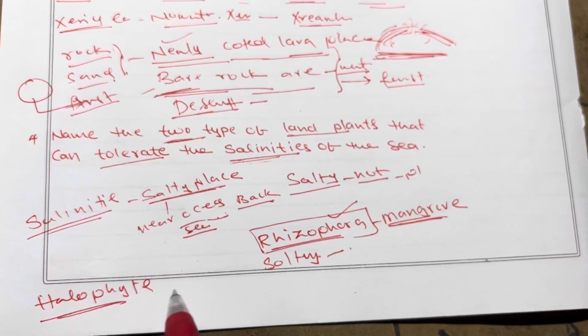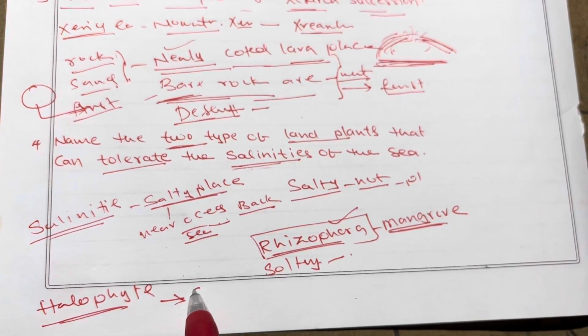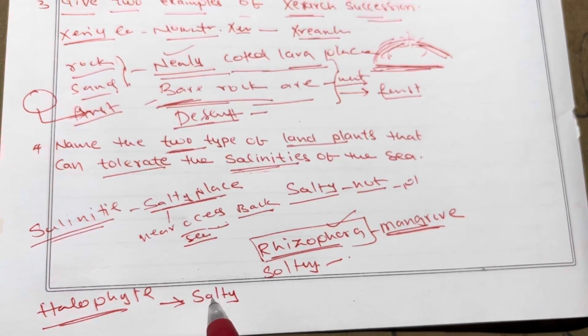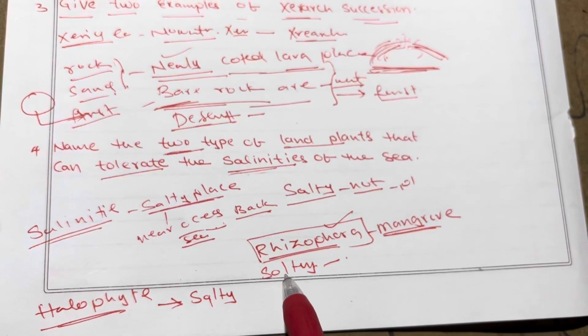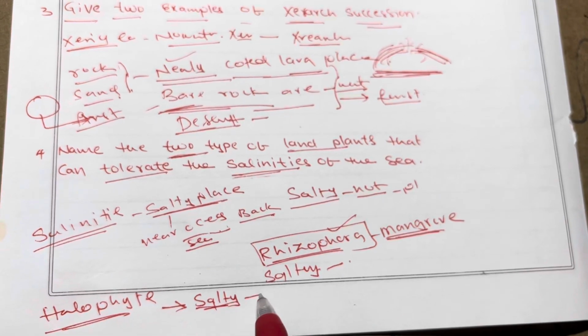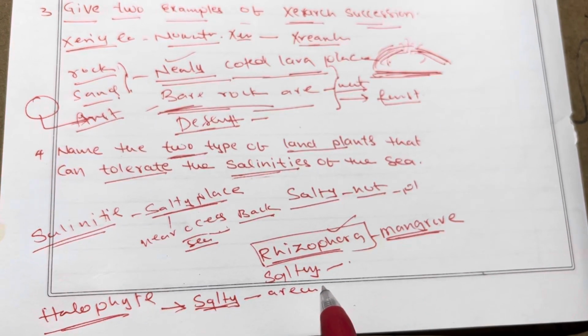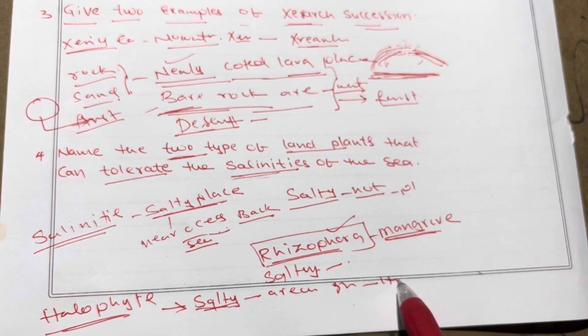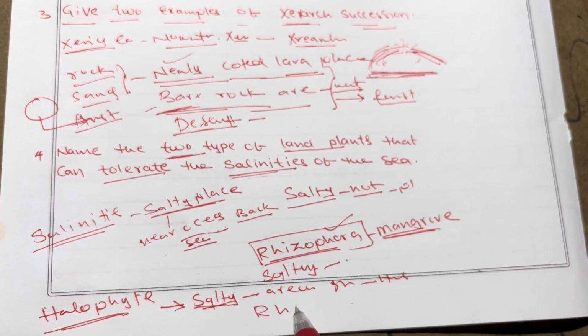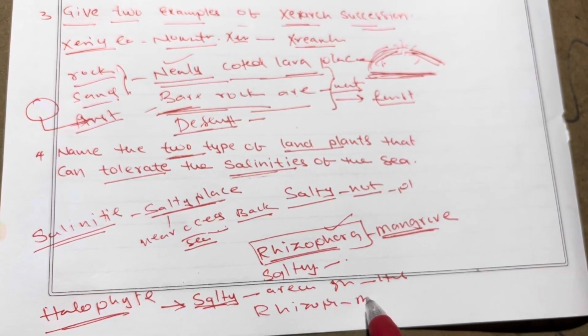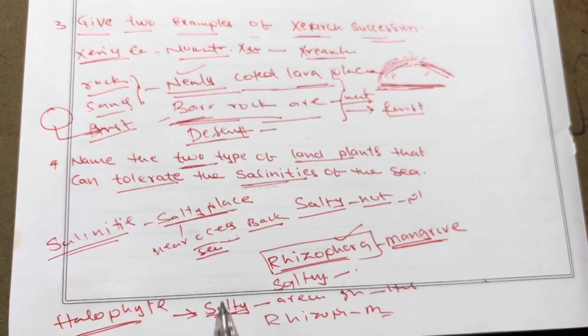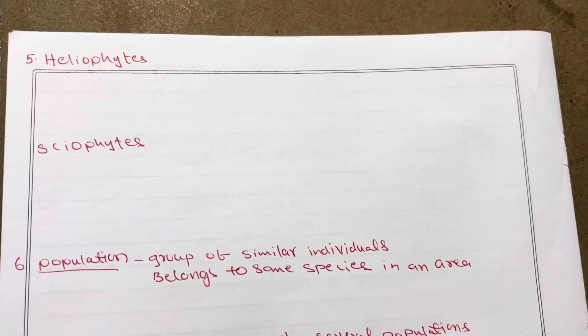The meaning of halophytes: the plants which grow in the salty area are called halophytes. An example is Rhizophora, mangrove plants. So this is about the fourth question.